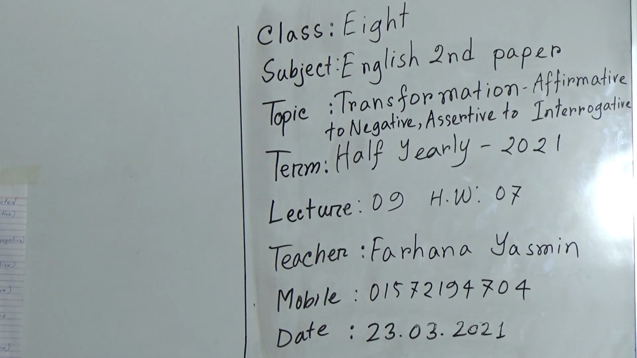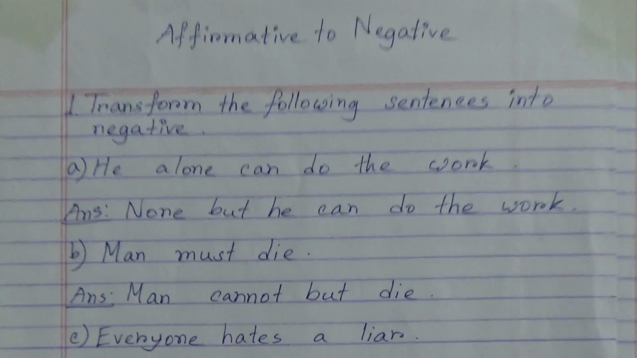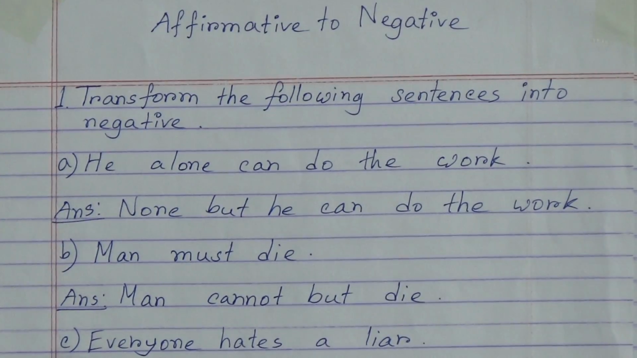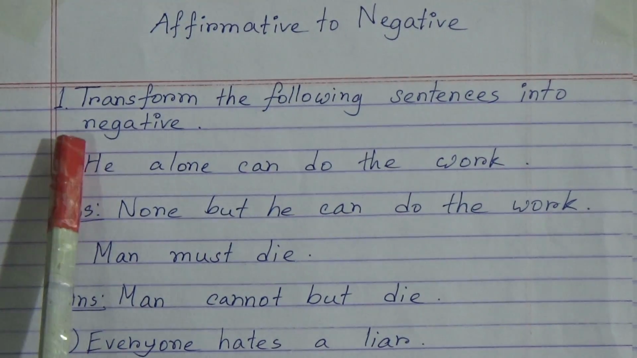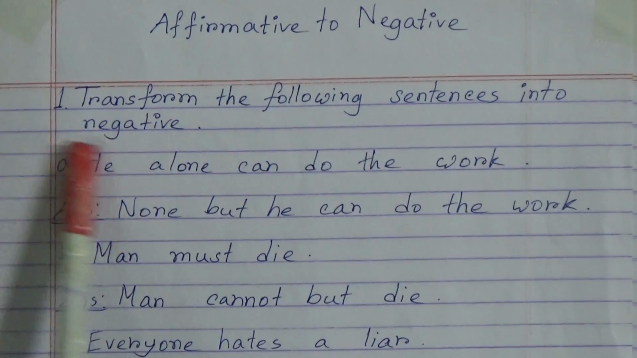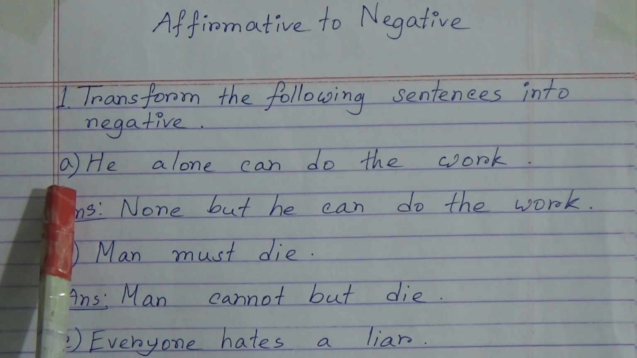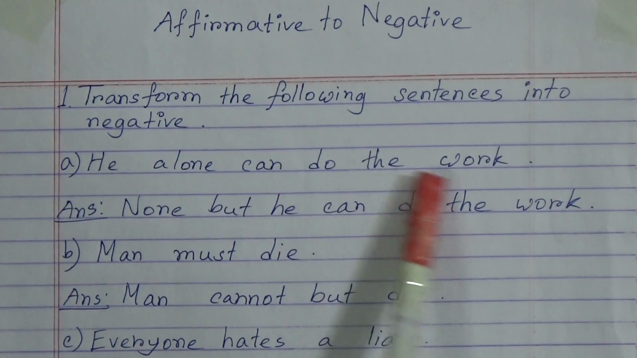So dear students, please look at today's lesson. At first, we will start affirmative to negative sentence transformation. You have done transformation before. Today, we will review some important rules. Transform the following sentences into negative. We will look at the examples, how they are done. Number A, he alone can do the work.